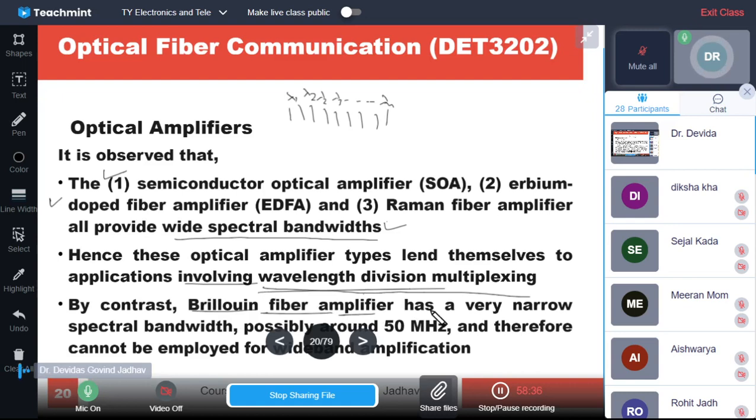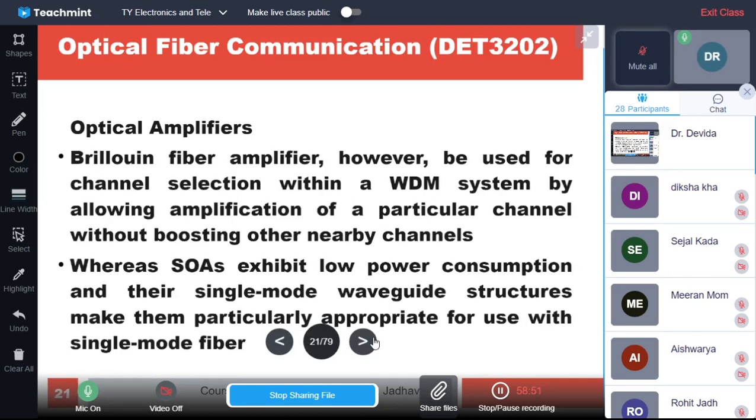In contrast, the Brillouin fiber amplifier has a very narrow spectral bandwidth, around 50 megahertz or like that. Therefore it cannot be employed for the main fiber amplification. But the Brillouin fiber amplifier is used for channel selection within the WDM system.